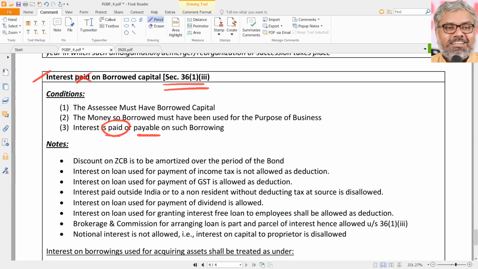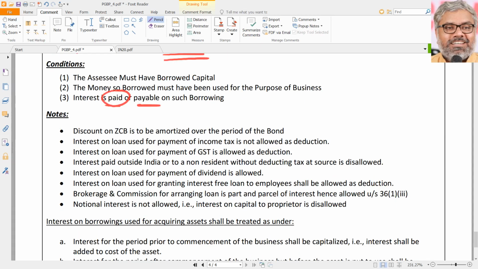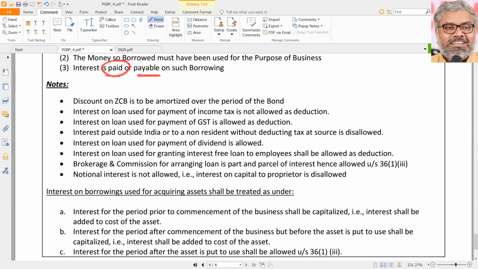Very common sense. When you say interest on borrowed capital, that itself says that there is borrowed capital. Of course, that has to be used for business. Of course, there should be interest on that. Then only we call about interest on borrowed capital. That is allowed as deduction. No problem. That is allowed as deduction. And certain special points are there here which have to be noted.